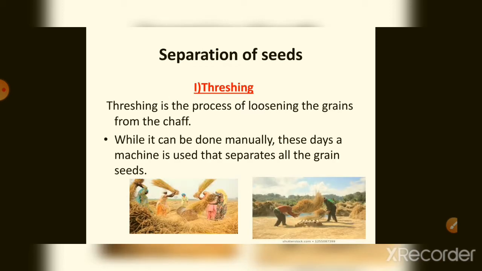Next, harvesting the grains. After harvesting, we have to do separation of seeds. From the chaff we have to separate the grains. The first process is threshing. By means of threshing we can loosen the grains from the chaff. Nowadays we are using machines, but in older days we used the threshing process to loosen the grains from the chaff.